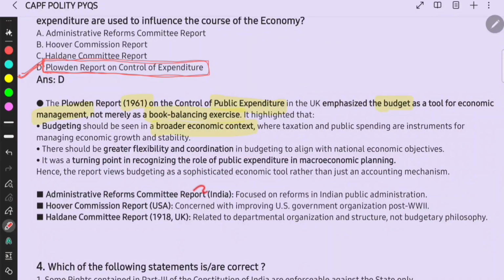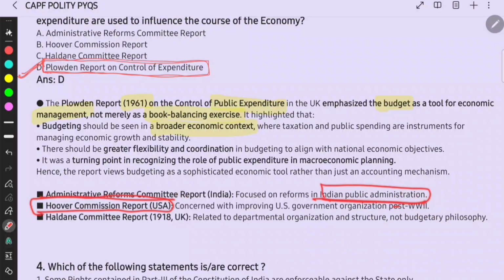Hence, the report views budgeting as a sophisticated economic tool rather than just an accounting mechanism. Next, these three reports: the Administrative Reforms Committee report, which has focused on reforms in Indian public administration, and the Hoover Commission report.